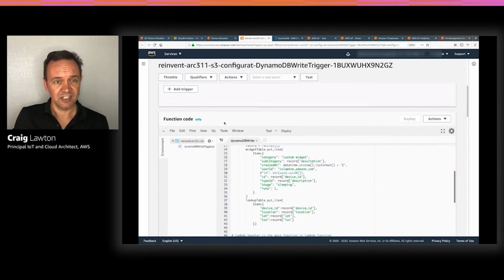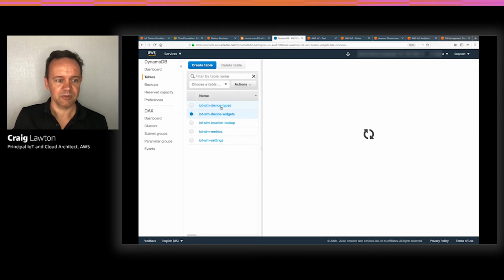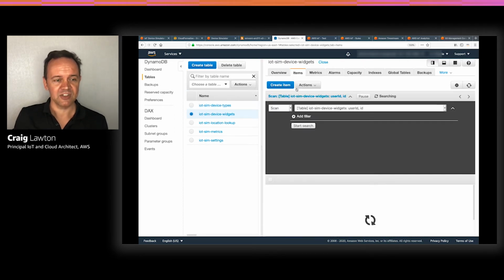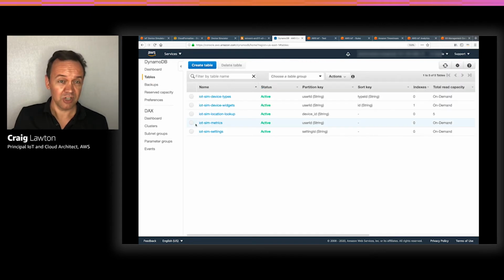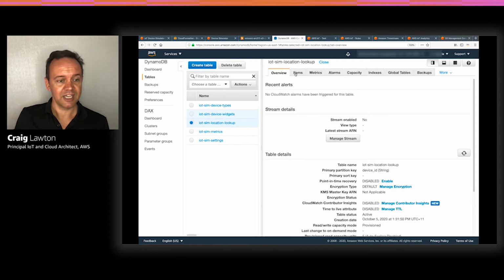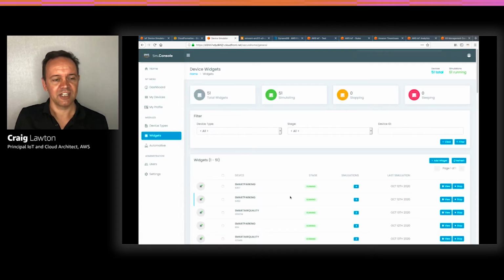The widgets that we created in this console were created from this Lambda function, which imported the CSV information into these tables. That first table is the widgets table. That's part of the simulator CloudFormation stack. You can see the second column here is the widget ID. This is from our CSV file, and that's one that we predetermined so we could look up the geospatial information later. That Lambda function I briefly showed also imported from the CSV file the latitude and longitude and put that into a new DynamoDB table we've created for our environment called the location lookup table here. If you have a look at that, you can see the device ID is the primary key, and that matches to the device ID in the widget table, along with the latitude and longitude.